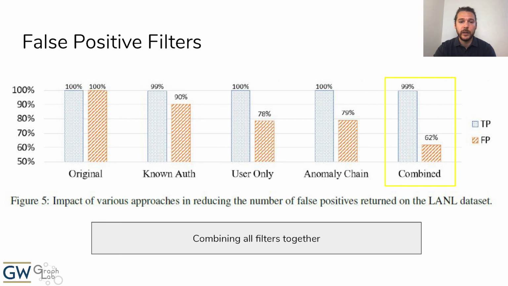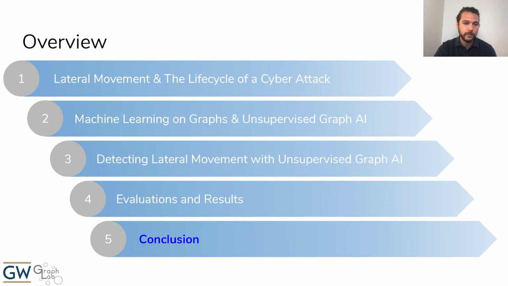Finally, when combining all of these simple filters together, we are able to reduce false positives by nearly 40% while only losing less than 1% of true positives. So the point here is to show that through some very simple post-processing filters, we can significantly reduce the false positives of this algorithm. So finally, to conclude this talk,